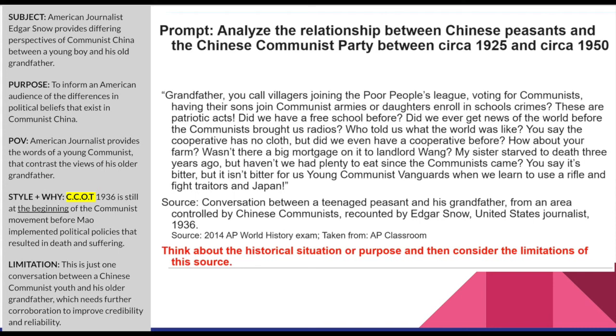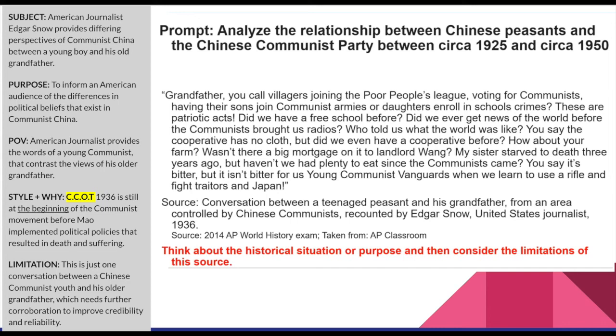So it's like this kid is pushing forward all the positives that have happened and are to come. It's only 1936, right? By 1950 is when all the oppressive policies started to take place. So this document, by date, corroborates with this document. Look at all the positivity.